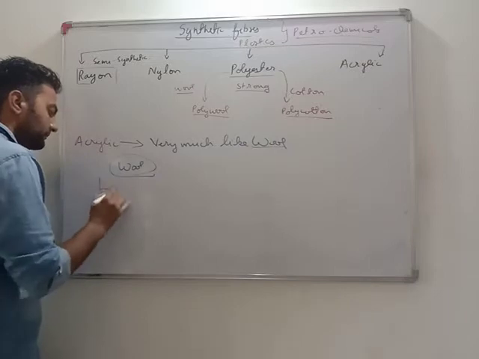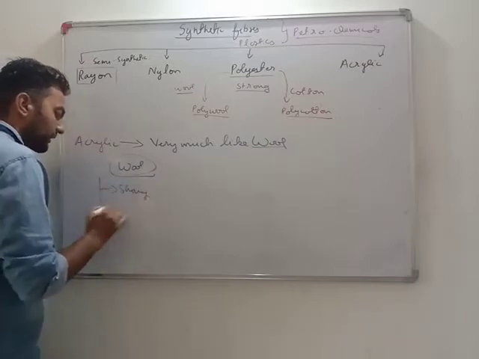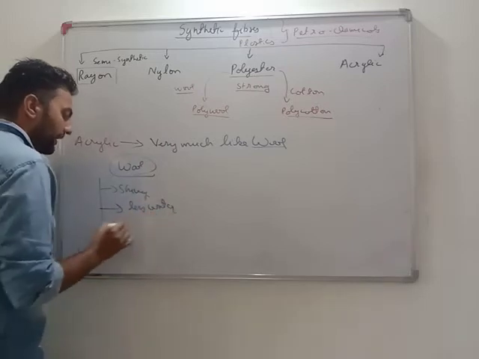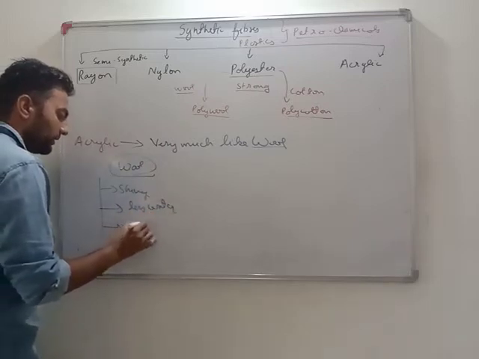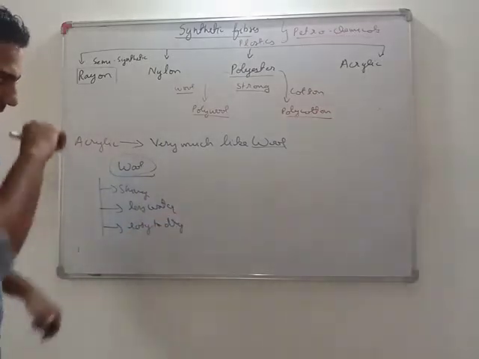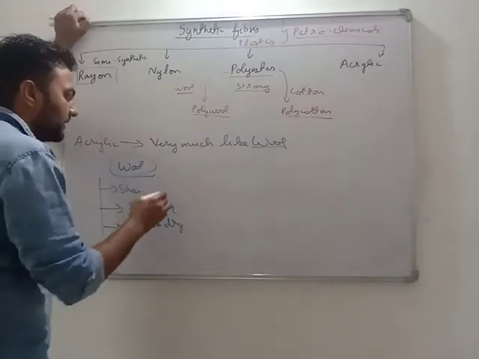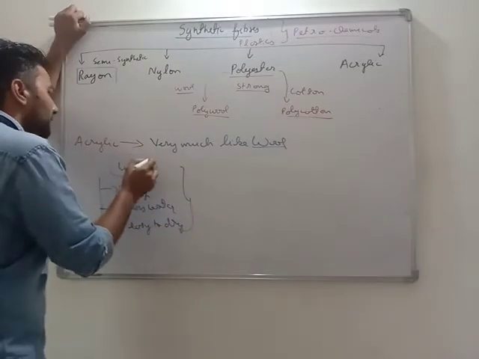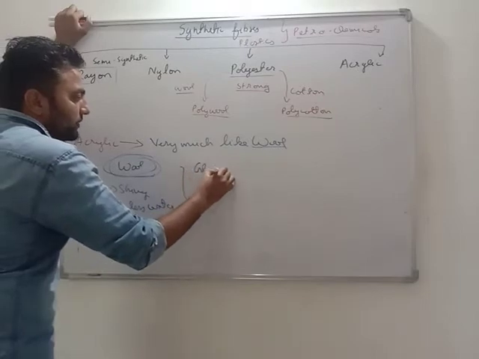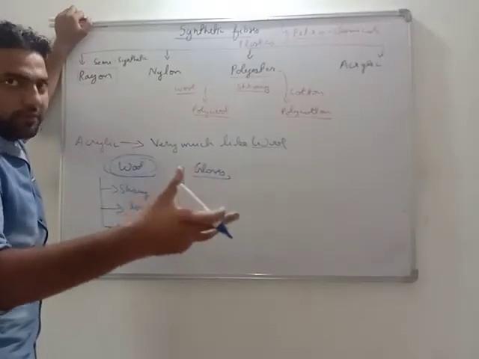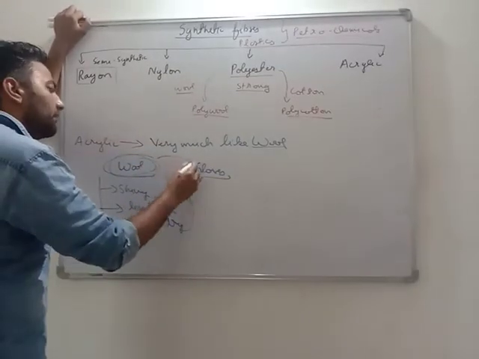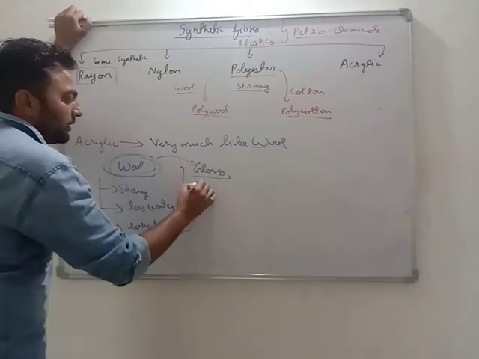Very important, it is shiny. It absorbs less water, and as it absorbs less water, it is very easy to dry. Now, we use this acrylic mostly in wool-related material, that is, our gloves. Many times when we are on a long drive, we use gloves. Gloves are made of this material.